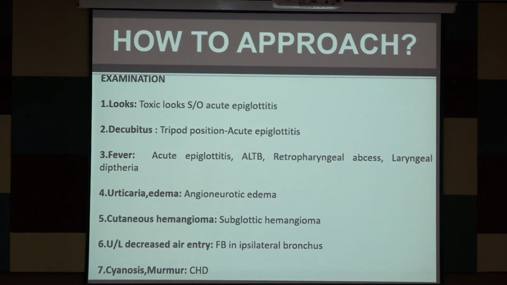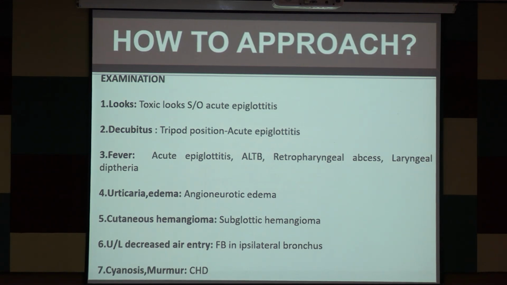Next, coming to the examination of the child, if the child looks very toxic, there must be some infective cause, and the most common are acute epiglottitis or acute laryngotracheobronchitis. But remember that acute epiglottitis is a bacterial infection, and the child looks more toxic. So a toxic child with fever and stridor, think of acute epiglottitis.